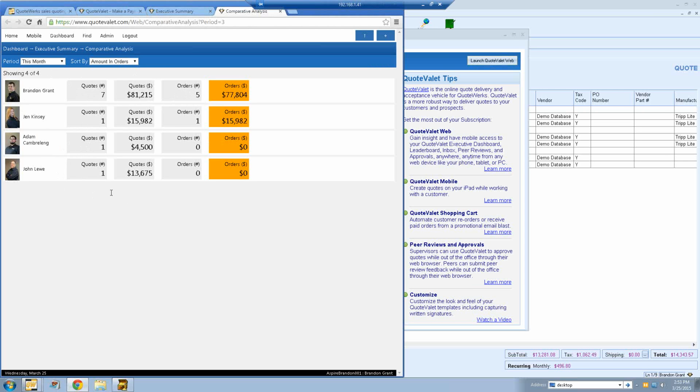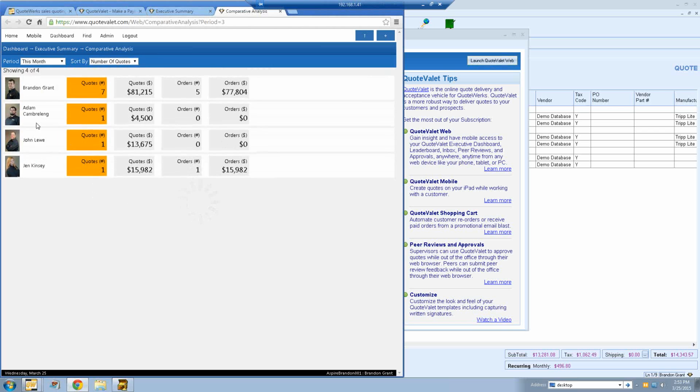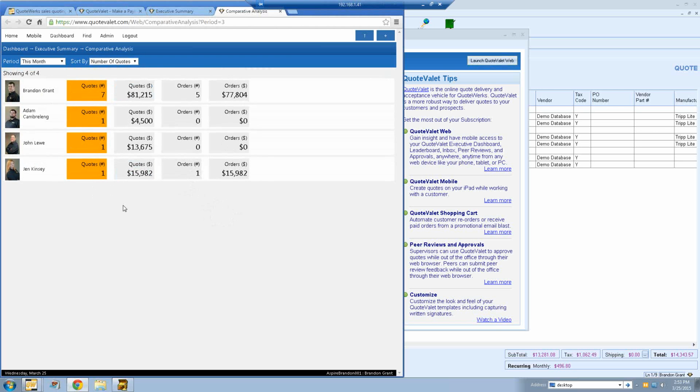So you can see how your reps are doing in a very easy-to-see format, and you can sort it by the amount in the orders. You can also do it by the amount of quotes. You can also do it by the number of quotes. Maybe you want to sort it by how many quotes they've actually sent out. Then you can do it that way. So you have a couple different options for comparing your reps against each other.